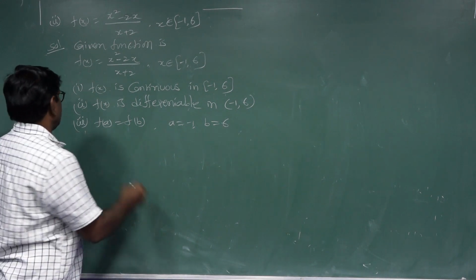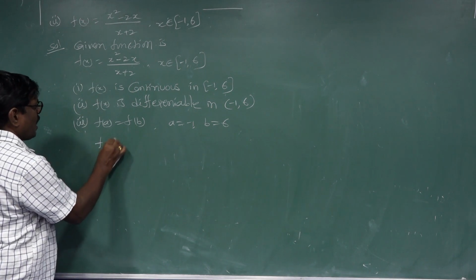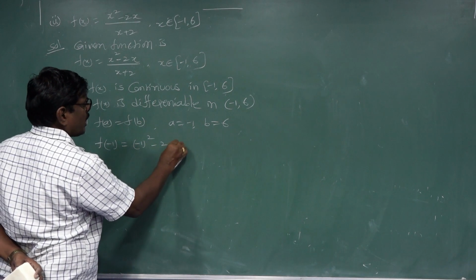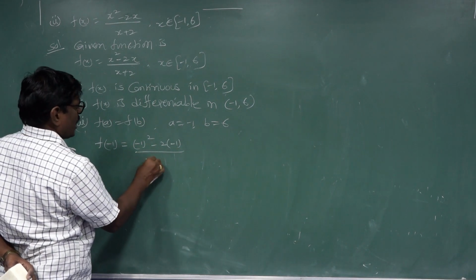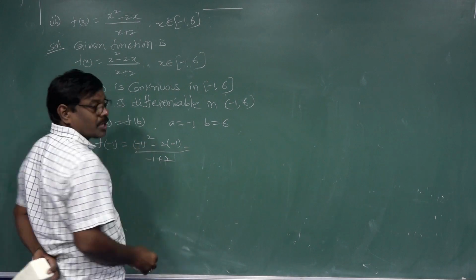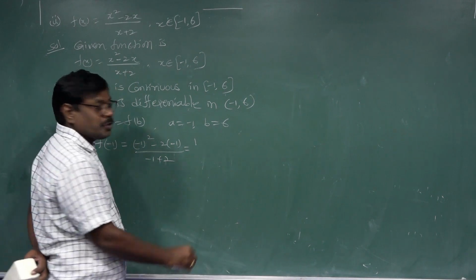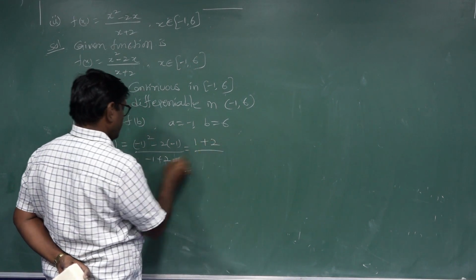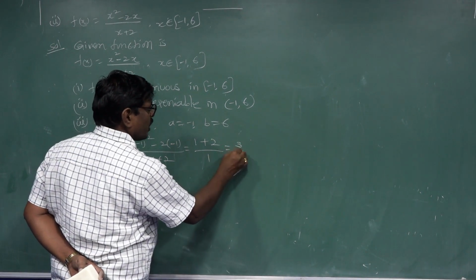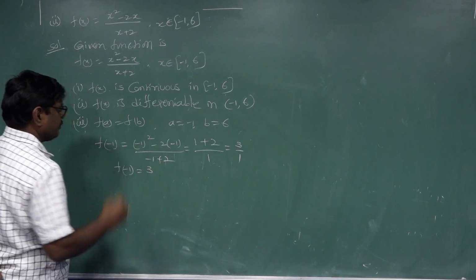F of -1 equal to -1 whole square minus 2 into -1 by -1 plus 2, equal to 1 plus 2 by 1, that is 3 by 1. F of -1 equal to 3.